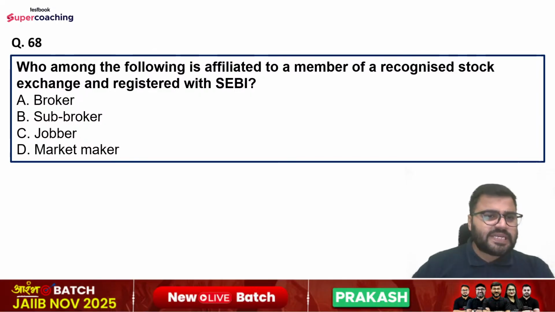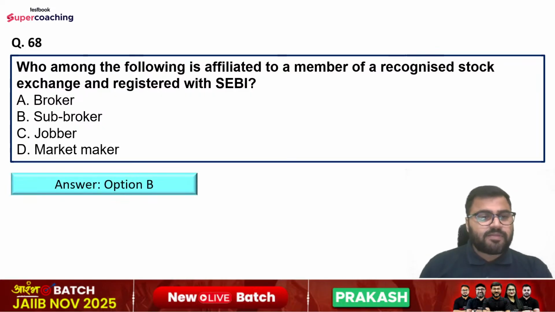Question number 68. Who among the following is affiliated to a member of a recognized stock exchange and registered with SEBI? Broker, sub-broker, jobber or market maker? So right answer is option number B, that is sub-broker.